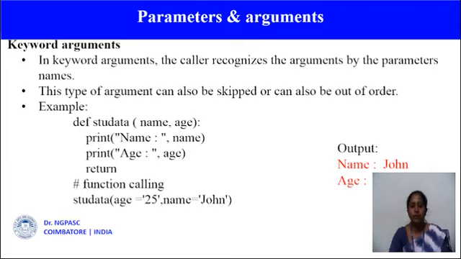So in this example, def student data name comma age. I am printing the name and age and a return statement. So the return statement returns the value. In the function call, I am passing the value for age as 25 and name as John. So you can also send the arguments with the key value syntax, key equal to value. Here age and name are the keys and the values are 25 and John. So this is a type of keyword arguments.